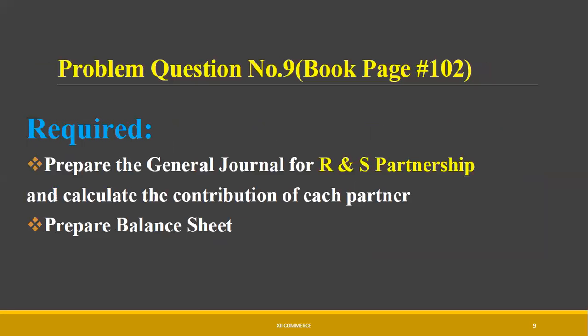I proceed towards the required part. In the requirement we have the general journal for Mr. RNS partnership and their contribution also, and then we have to prepare the balance sheet. This is the required part that you need to attempt in the examination. You will get the marks for these two parts only. Besides this, you have to show the relevant working also, because you will get good marks when you show the working.